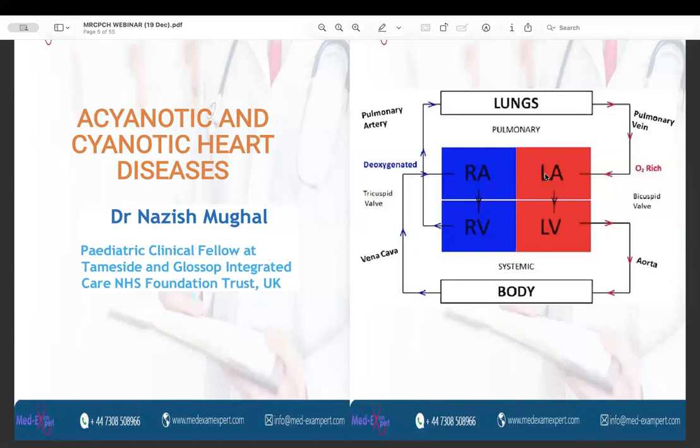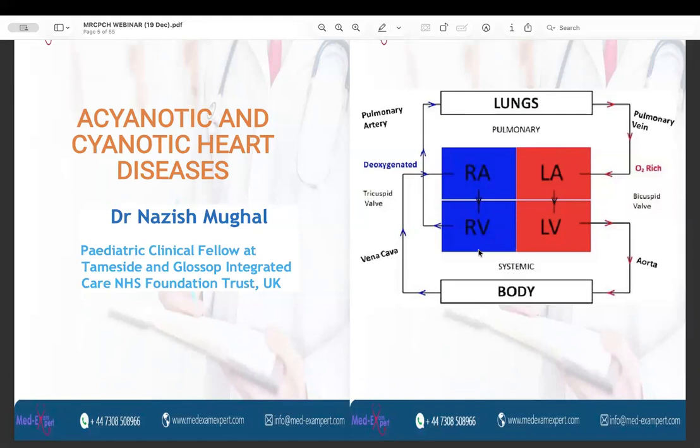Whereas on the left side of the heart, since the blood has traveled from the left atrium to the right atrium, the load of the blood on the left side of the heart is less. So the more blood is flowing through the lungs, there will be increased vascularity of the lungs, and on the chest x-ray, you can see that the lung fields are plethoric. So if the blood flow to the lung fields is increased, the lung fields are known as plethoric.